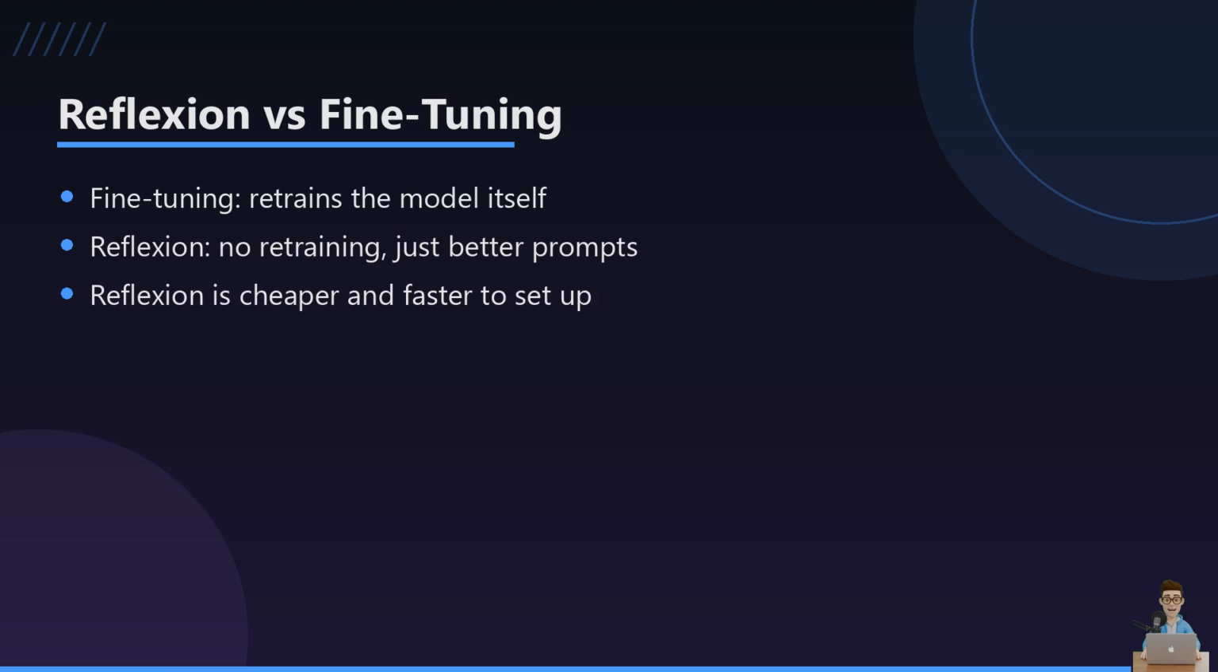People sometimes confuse this with fine-tuning, but they solve different problems. Fine-tuning permanently changes the model's weights using lots of examples, which takes time and data. Reflection changes nothing about the model, it just feeds it a smarter prompt on the next try. If you just need better results this week, just use reflection instead of reaching for fine-tuning.